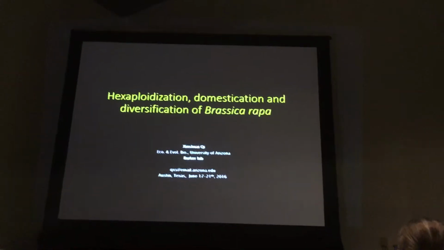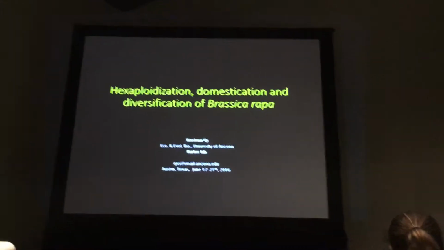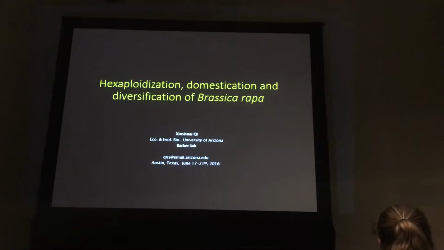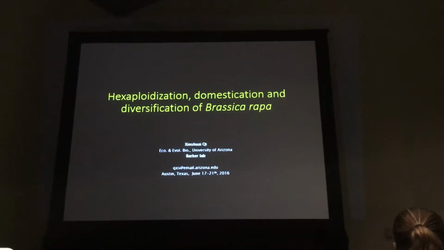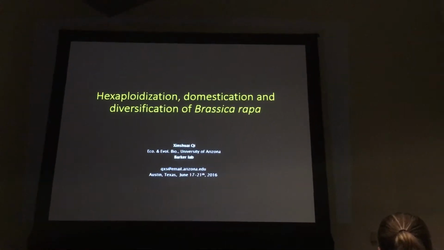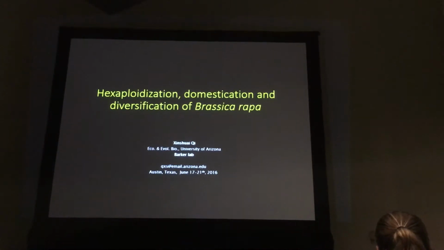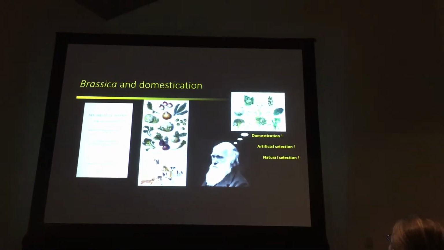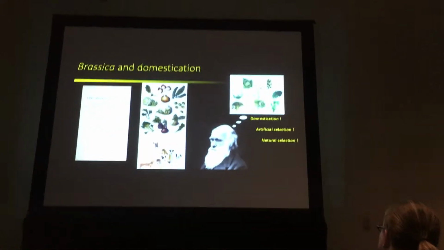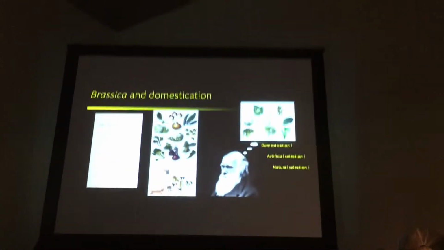Talk about exploitation, domestication, and diversification of Brassica rapa. But really, we focus on how Brassica crops are diversified during the domestication process. Okay, so everyone here is talking about evolution. But really, we need to talk about this guy and his famous book about evolution.